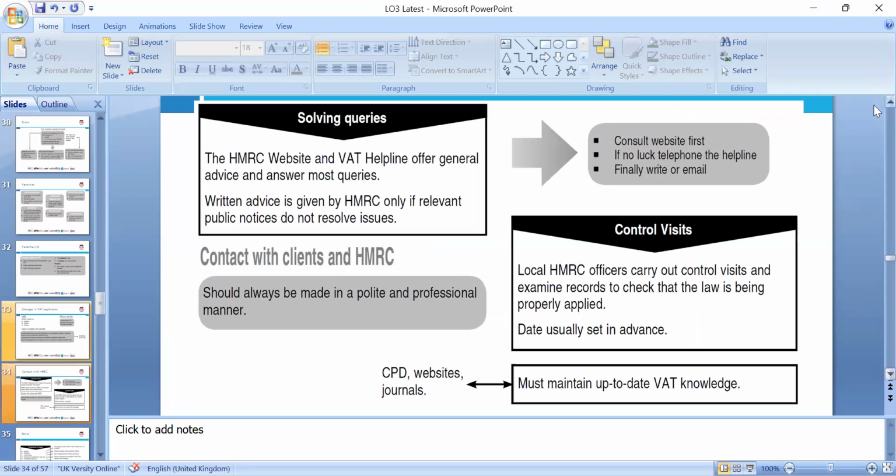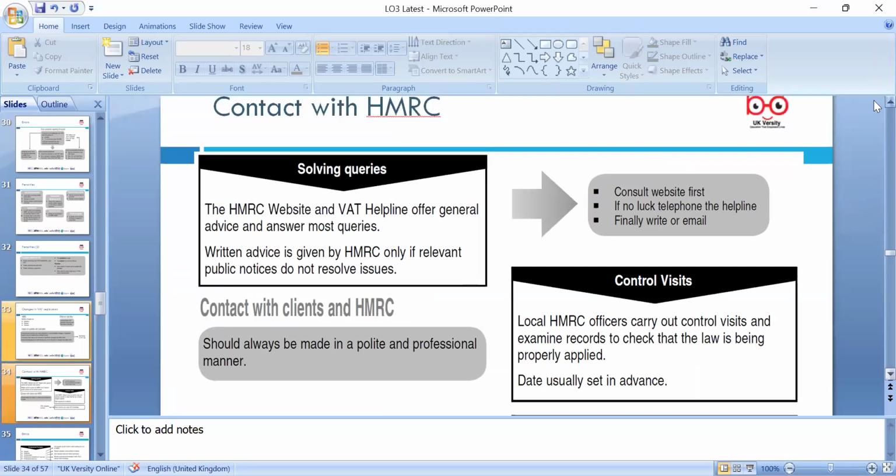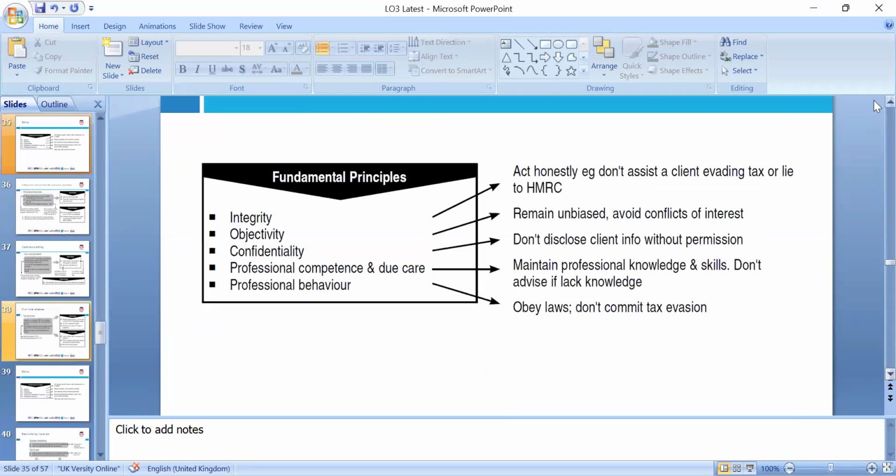Okay, guys. So next we have different schemes as well. Contact HMRC if you have any issues. Contact the client, and HMRC should always be contacted in a polite and professional manner. Consult the website first. No luck, telephone. Third is the option to contact them in writing, via letters or email.